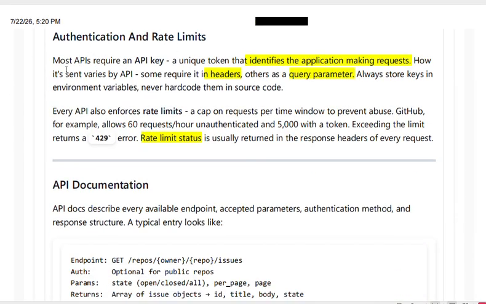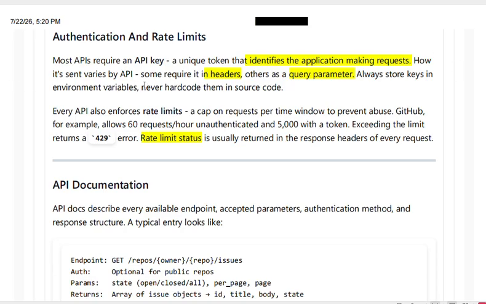Authentication and rate limits. Most APIs require an API key, a unique token that identifies the application making the request. So whatever request it is asking, it will be done. Next time when we ask again, there will be another token. First time we asked, we used token 1. Now it will come to token 2. Token 2 identifies the request and gives the response. This is how it works.